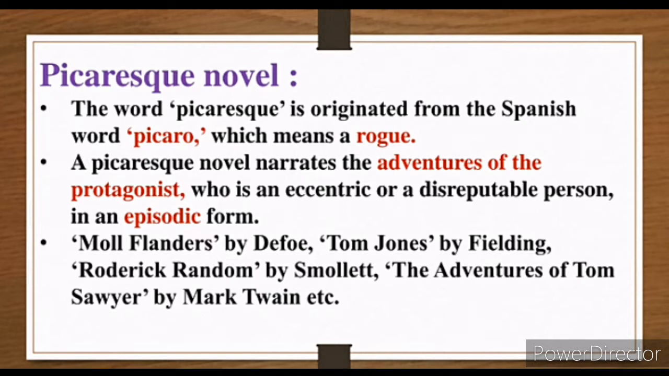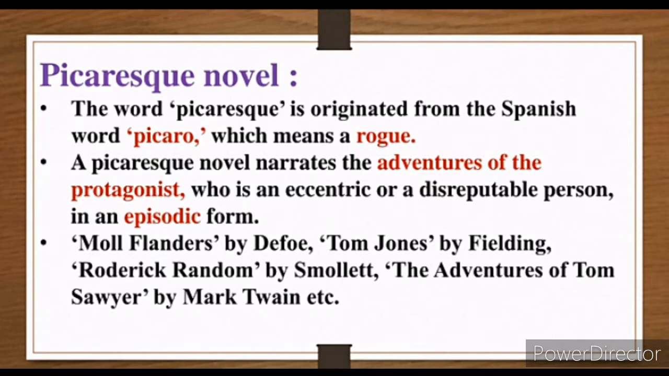Episode means one chapter, second chapter, third chapter, fourth chapter, where the writer, the novelist, goes on describing the main character, that is the protagonist, and how the protagonist is moving from one place to another. He is presenting the chapters in an episodic way. We see serials, you watch them, there is a first episode, second episode. In the same way the writer writes a novel in episode form, where he goes on describing how the protagonist, who is a very dishonest person, is moving from one environment to another.